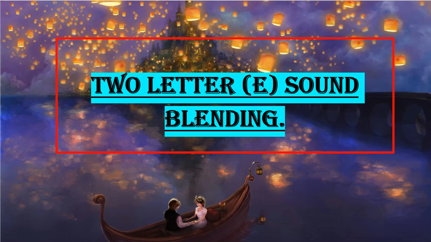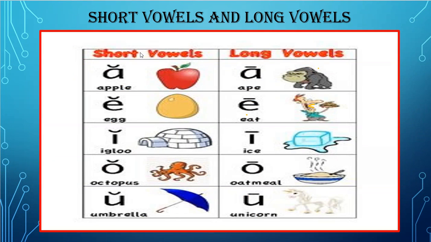Today we will learn about two letter sound blending. Last time we learned about the a sound, so now we will learn about the e sound. What is blending? Blending means a combination of a consonant sound and a vowel sound. Before we move to our lesson, let's first learn the short vowels and the long vowel sounds.